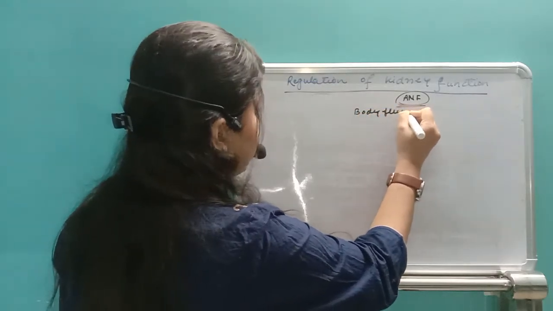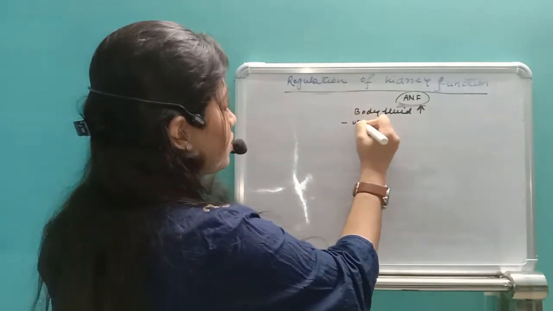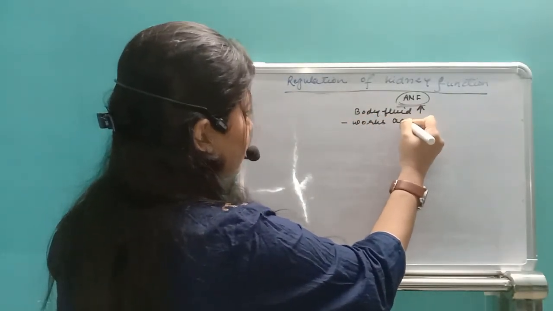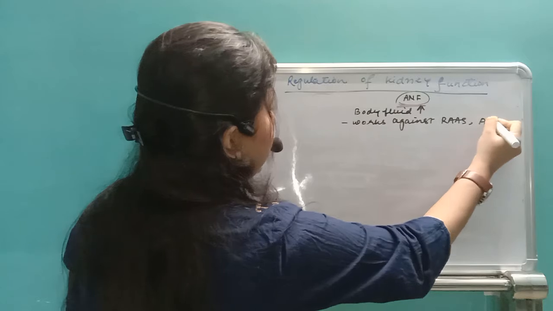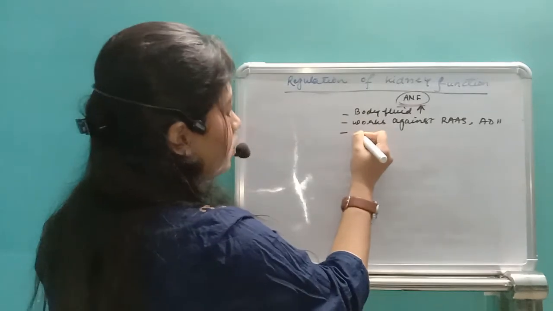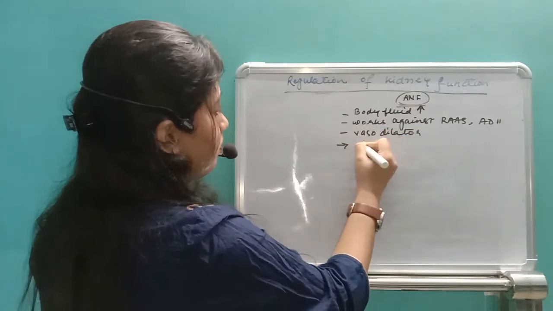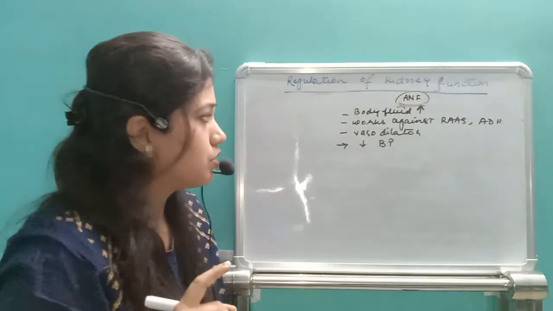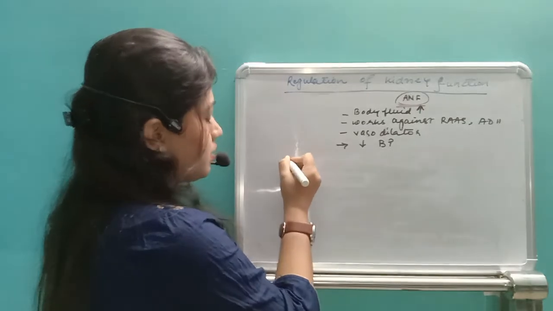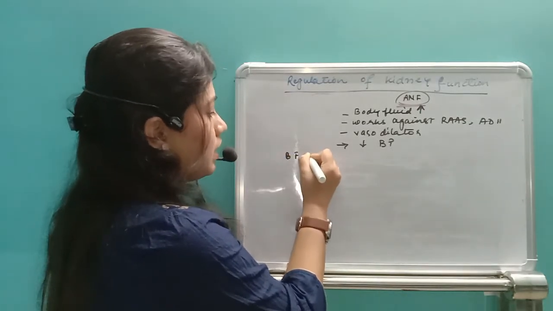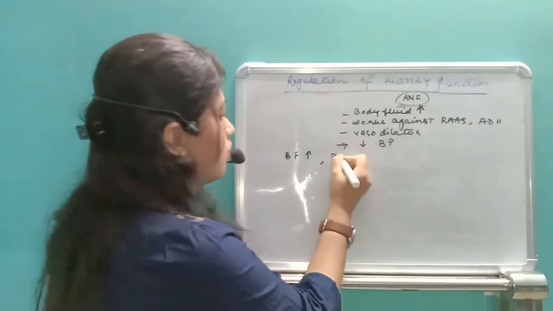So if the body fluid level is increasing, then what happens? It works against RAS and ADH. It is a very good vasodilator. It decreases the blood pressure. Just see what actually ANF is and where it is present. Suppose our body fluid level increases, obviously our blood pressure is already increased. So what will happen?